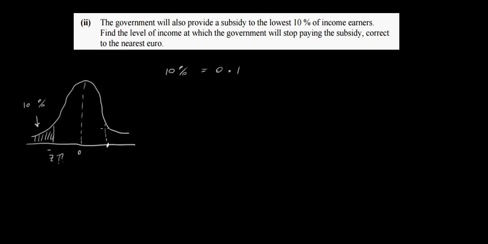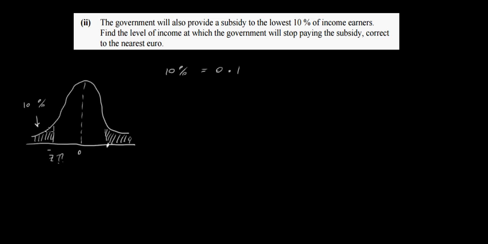This is going to be 10% of the population up here as well, but our table won't allow us to look up greater-than values, only less-than. So what we're looking at is all of this part here, and that's going to be 90%, not 10%.